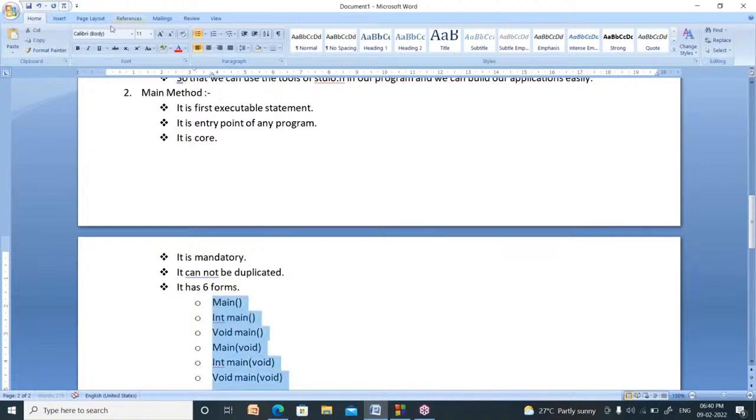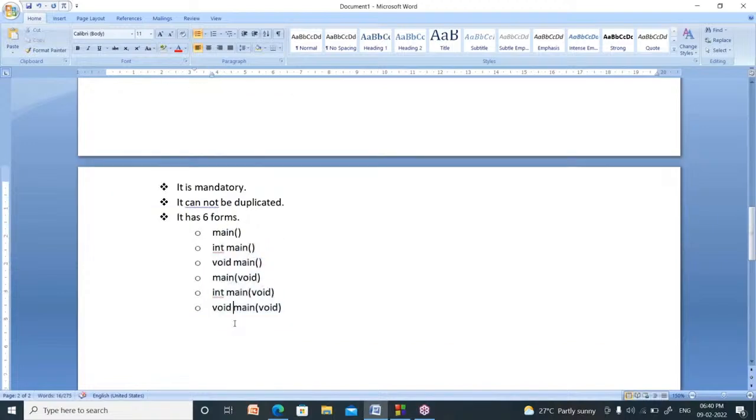Actually, C is a case sensitive programming language. You should not use capital letters. Int, void, main, all are lowercase letters only. So in a C program, a main method can be written in 6 models.